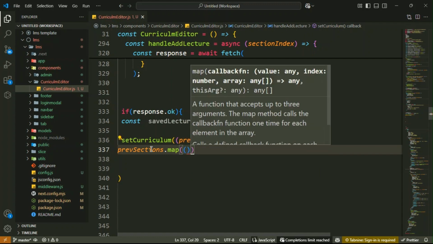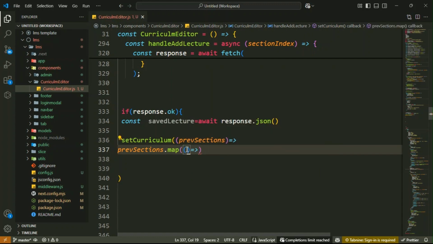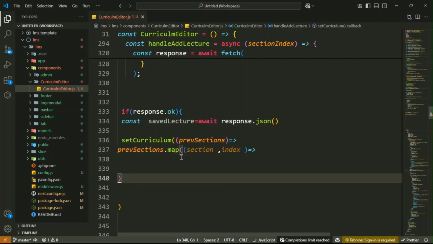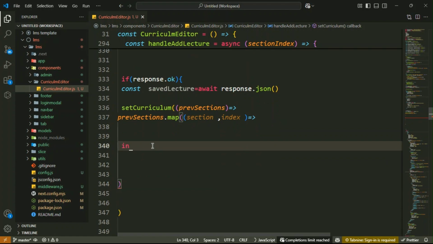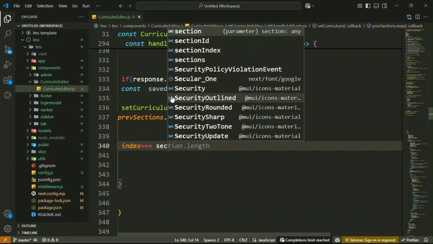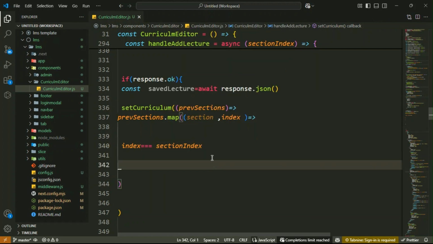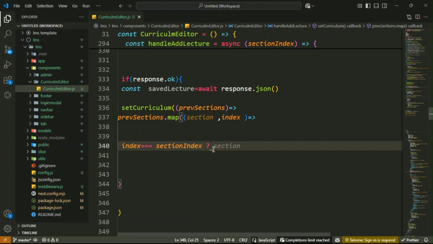Again, inside it we will create another arrow function. Inside it we will access the section and then the index also. So here we access the section, then index. Then inside it you have to write index equal to section index. Index is equal to the section index, and then after that we will use the ternary operator. Then inside it you have to make the changes.